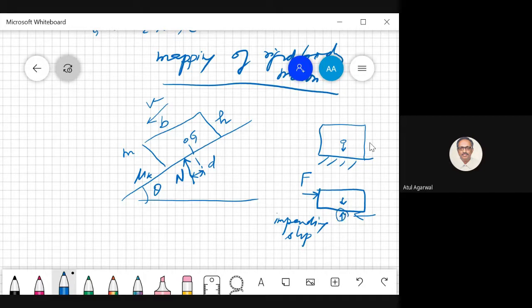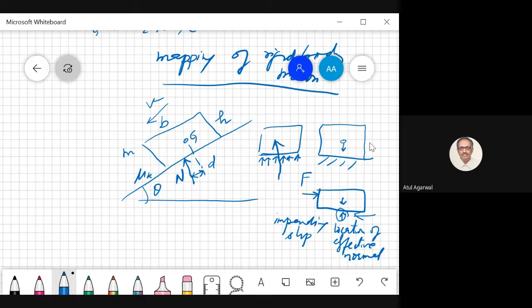What is the location of this effective normal force? This example I had done earlier. Here there will be a uniform pressure distribution on this surface, so the centroid of this distribution will be at the centroid of this surface.